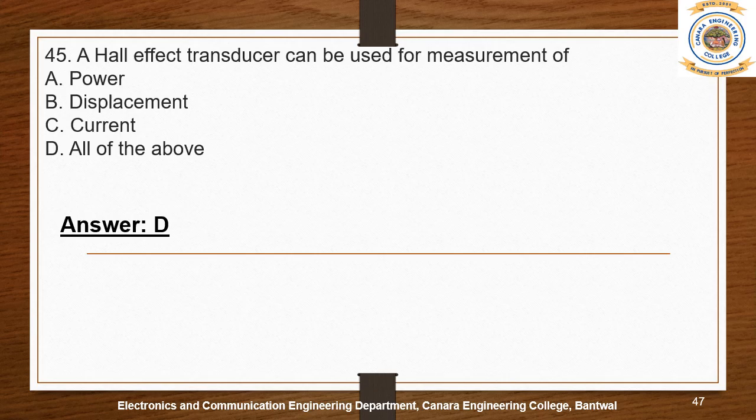So we can use it to measure power, displacement, current, speed, direction, and current sensing applications also. So we can use it to measure power, and also to measure the displacement. I mean, the Hall effect transducer can be used as an LVDT, linear variable displacement transducer, and for current. So option D is the right answer.